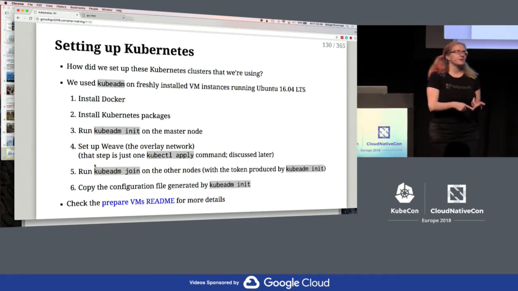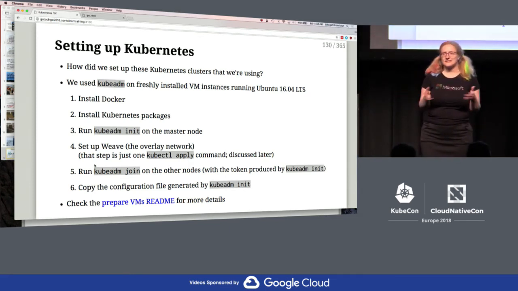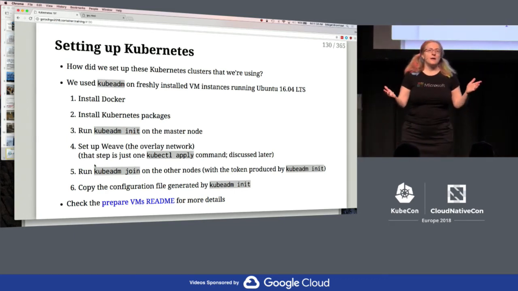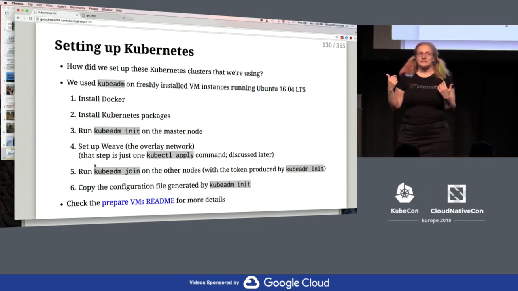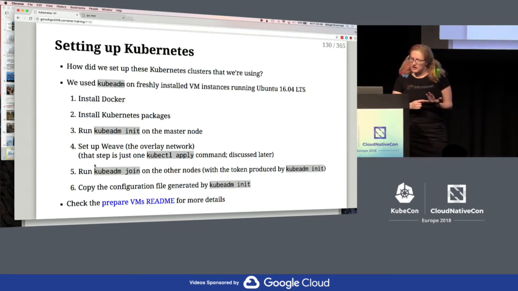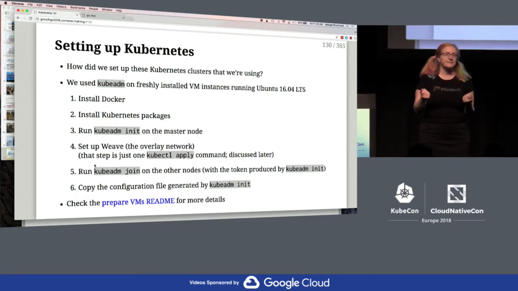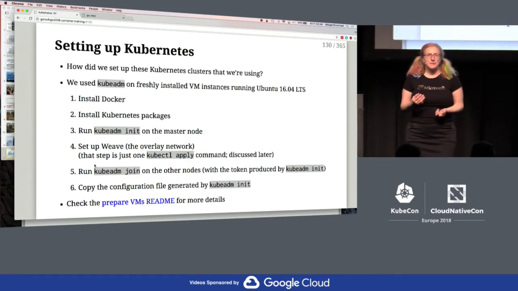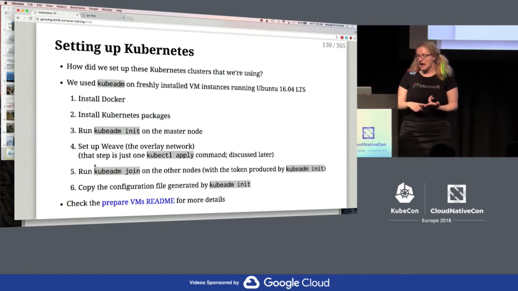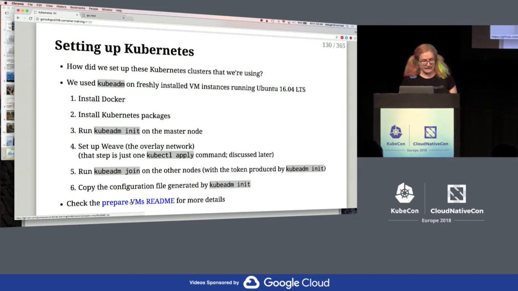We use Weave for our overlay network, and Weave is not the one true choice. There's a zillion choices. It's pretty uncomplicated: just grab some YAML and go. But again, that's pluggable, that's in the configuration scripts. You could choose to do that a different way. We'll take a look at that script too, maybe. And the part that makes this a little bit trickier in terms of scriptability is the passing around of the token. So that's why bootstrapping the clusters can be a little bit messy if you don't have something in place that does that. And there is a link in here to the README that explains a little bit more.